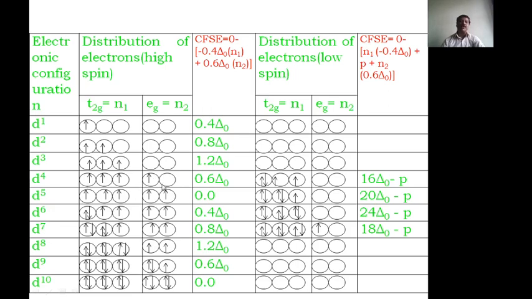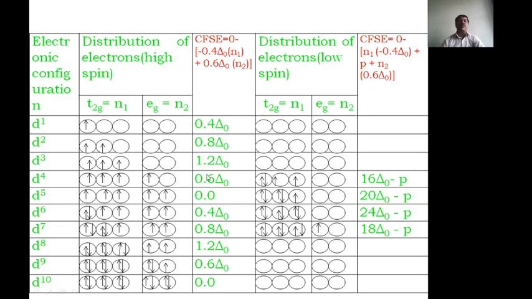After the calculation, N1 is equal to 3 and N2 is equal to 1. After substituting this value, 3 means 1.2, plus 1 means 0.6, minus 0.6, and after multiplying, minus 0.6, therefore we get a 0.6 value. This is the high spin complex.